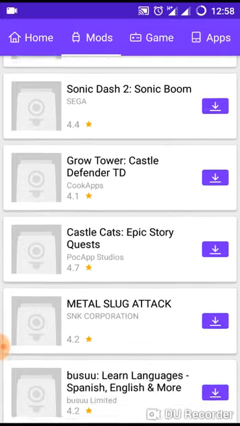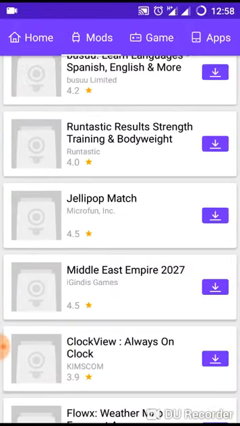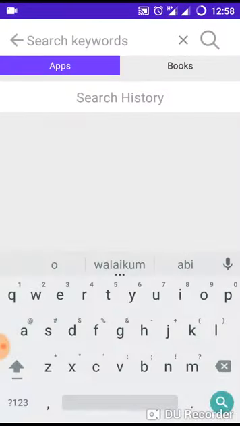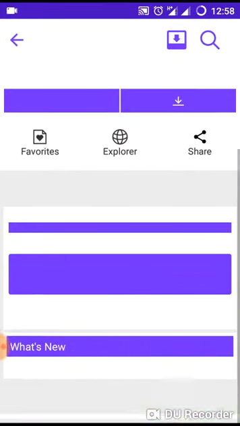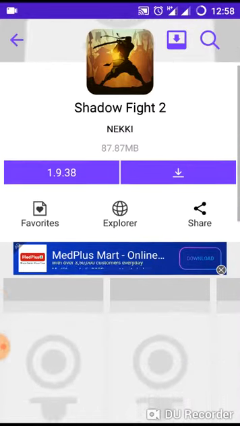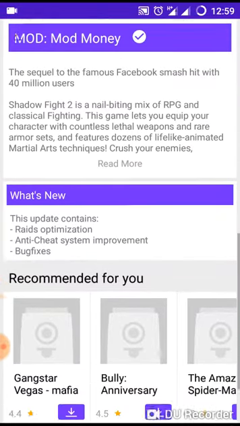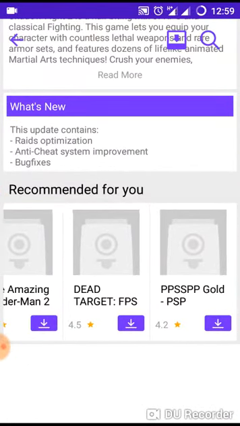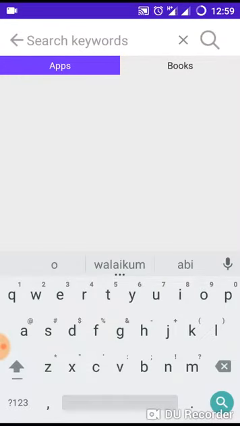Now, if you want to download Shadowfight Special Edition, press search. Right there, write Shadowfight Special Edition, Shadowfight 2 Special Edition. Or else you can write Shadowfight 2, and you can see it's new. Go up and right up again, Shadowfight Special Edition.